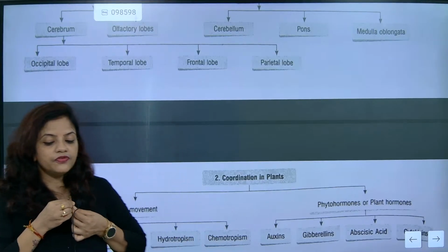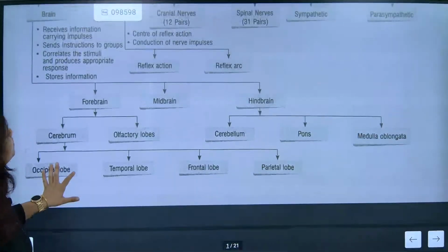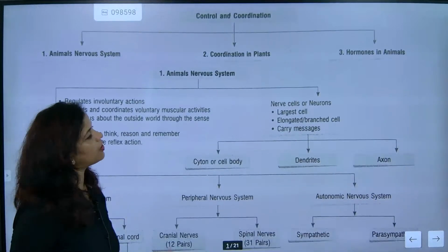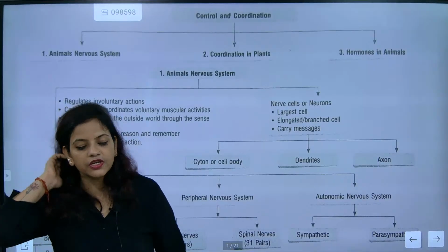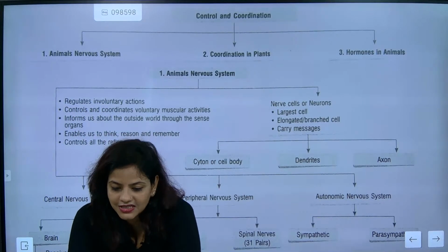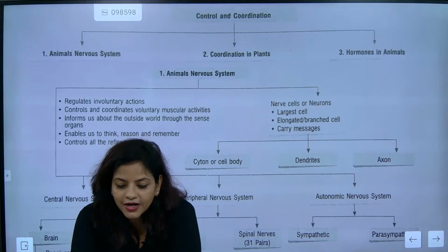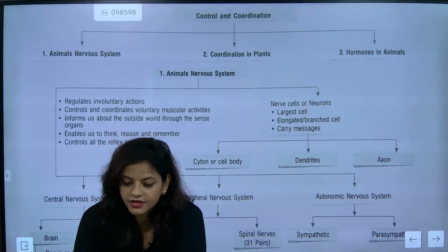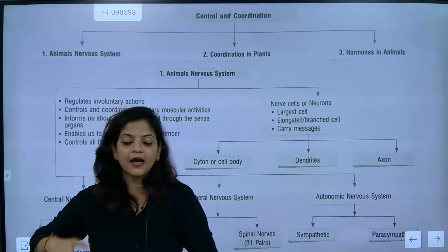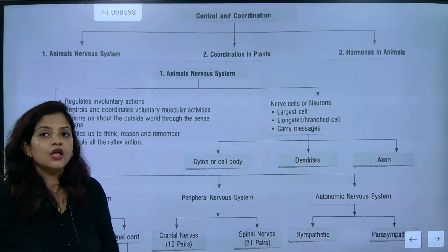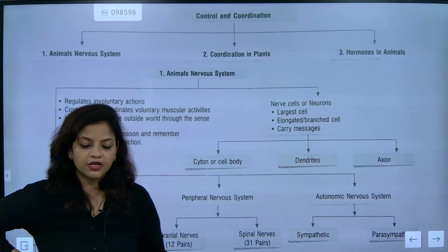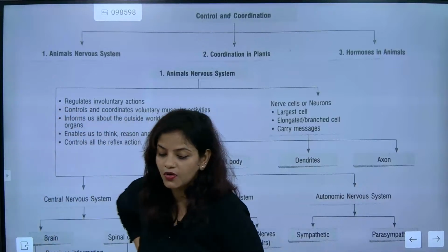Now look here. First thing is that when somebody will be asking you about nervous system, we will be understanding control and coordination. In control and coordination, first work is to understand that animal nervous systems. Control and coordination will be done for both plants and animals. So both the systems are undergoing control and coordination. Okay, growth and development is the major thing that is happening to both plant and animal. Understood? So growth is one of the most important thing, and development is one of the most important thing for all living creatures. So now let's go for it.